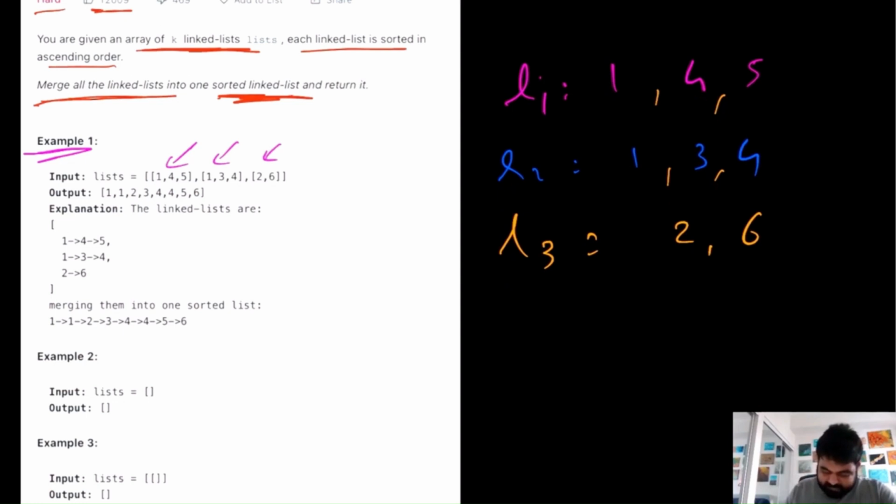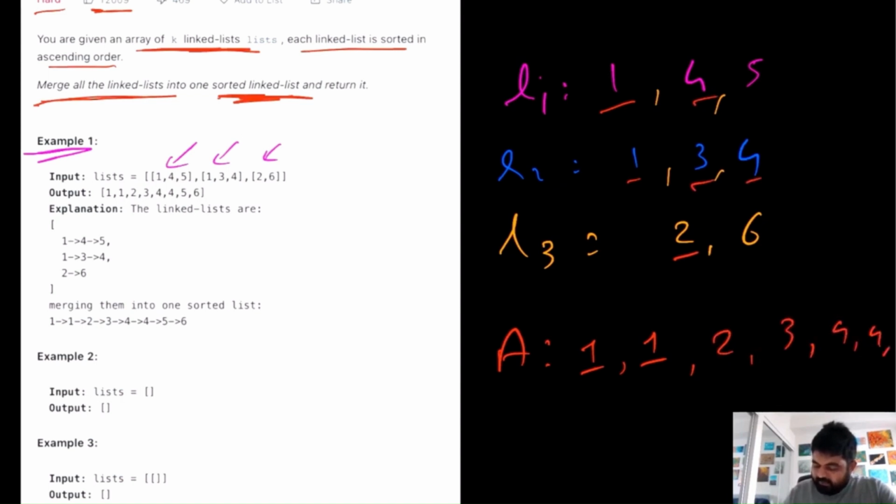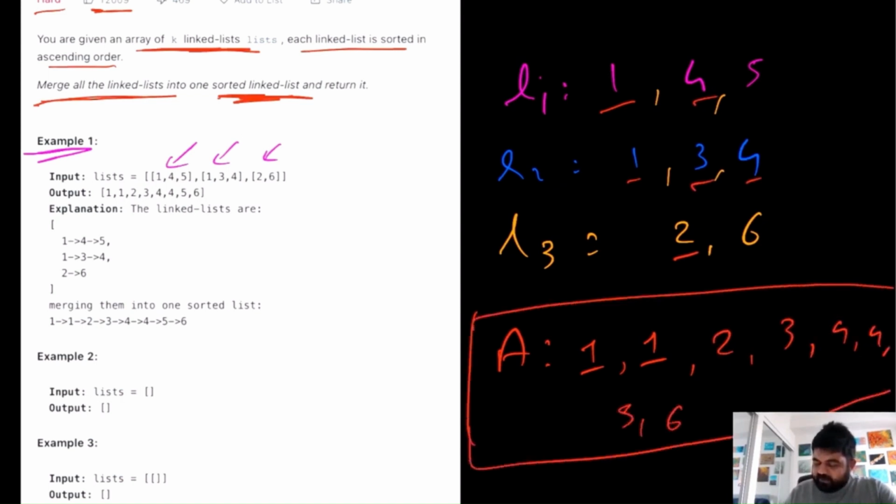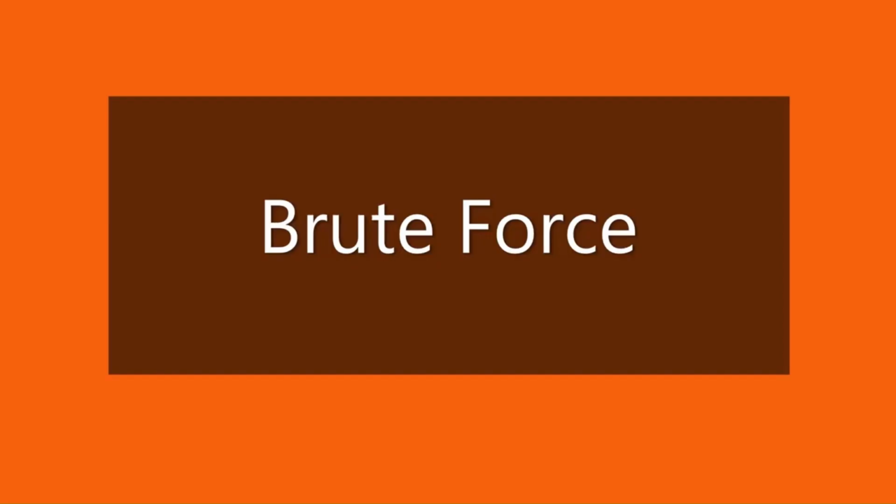The answer in this case is going to be that the smallest values are 1 1, so they will always come first. Then we will have 2 3 4 4, and then we will have 5 and 6, and this would be the answer that we need to return in this case. That is the combination of all three linked lists.